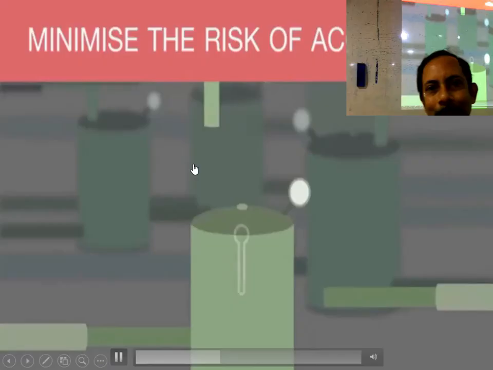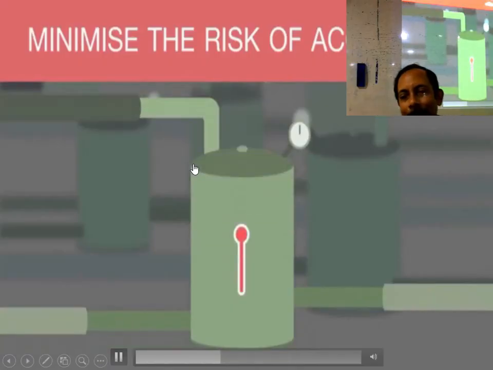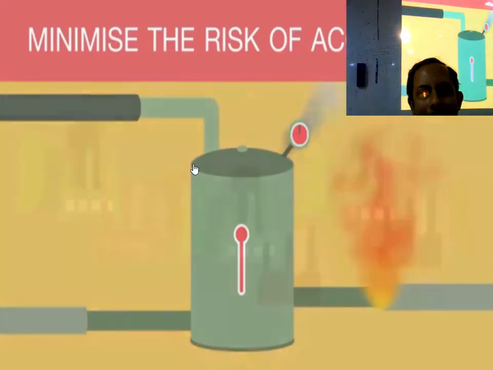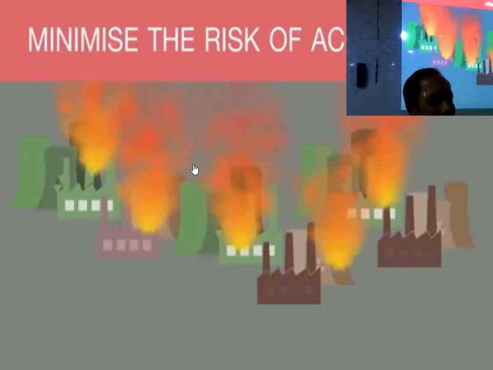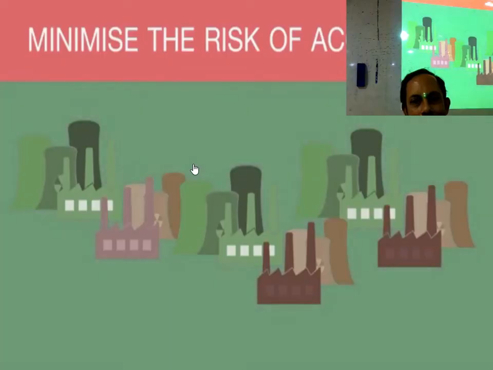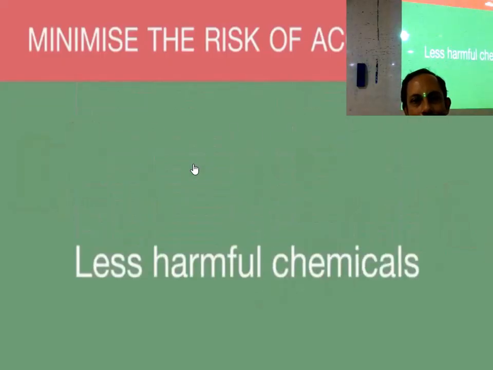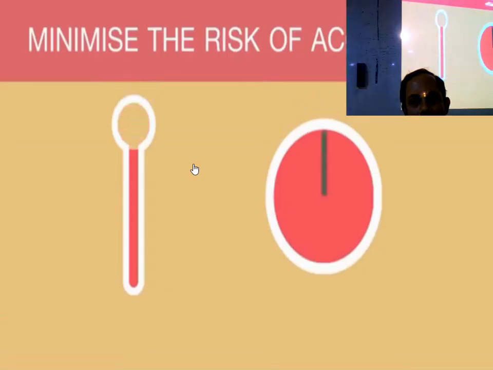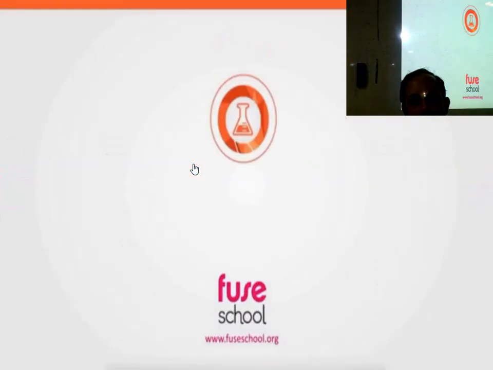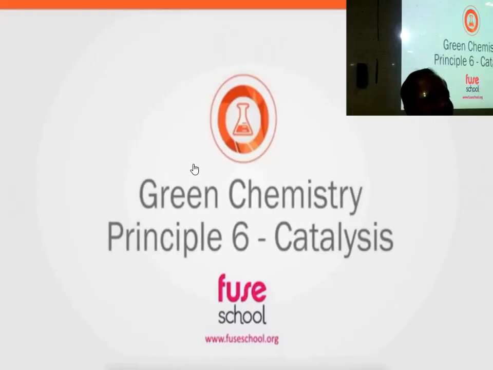Some chemical processes require high temperatures and pressures to produce certain chemicals. High temperature and pressure are always bad. They have been known to cause fires, explosions, and serious accidents in plants. Minimizing the potential for accidents has been written into the mantra of green chemistry by using less harmful chemicals and/or reducing the amount of heat or pressure a chemical process requires. So, catalysis minimizes the risk.